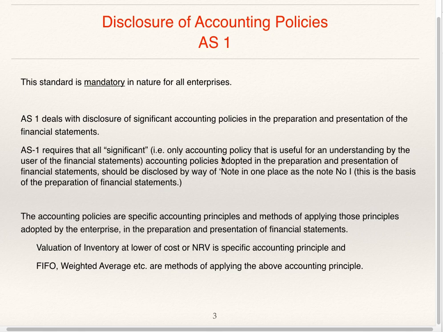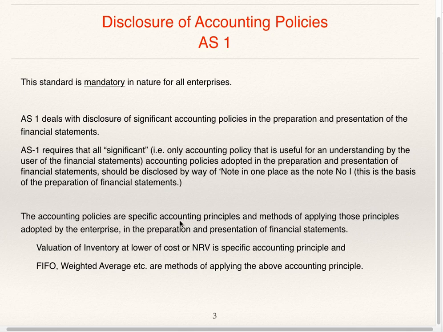Significant means only accounting policies that are useful for an understanding by the users of the financial statements. So significant accounting policies are those accounting policies which are useful to the users of the financial statements. Now we'll see the meaning of accounting policies. Accounting policies are specific accounting principles and methods of applying those principles adopted by the enterprise in preparation and presentation of financial statements.